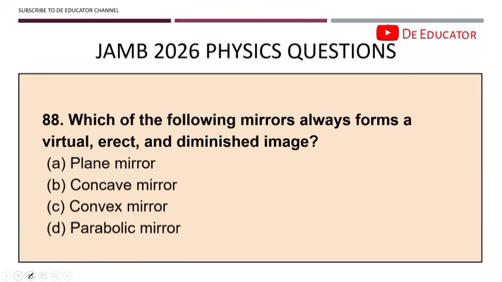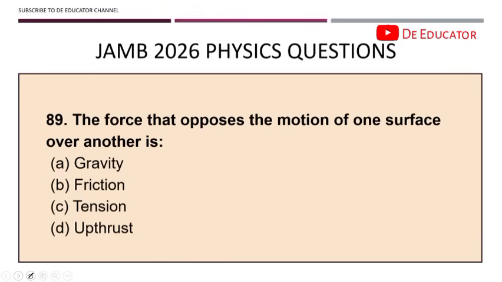88. Which of the following mirrors always form a virtual, erect and diminished image? We have the convex mirror. We already talked about it. We have explained the rule, and other questions we have answered. 89. The force that opposes the motion of one surface over another is known as friction. So friction resists motion between surfaces in contact. Take note of that.